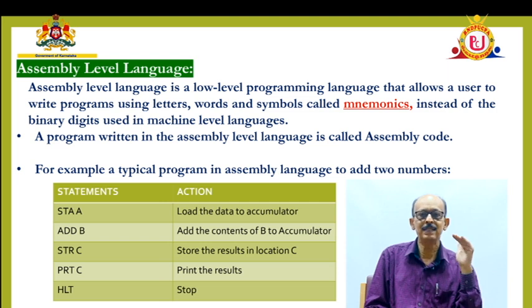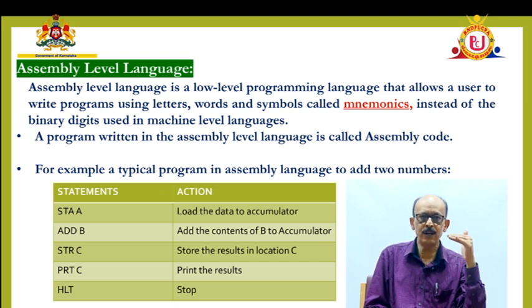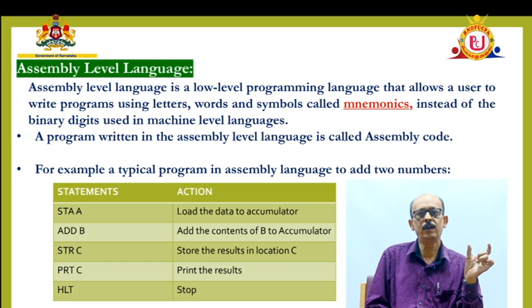But the problem with this is that it has to be translated into machine level language, so it needs a translator. That translator is called an assembler. So it will take a little extra time compared to machine level language to execute this program, because it takes some time to translate and then it will execute.